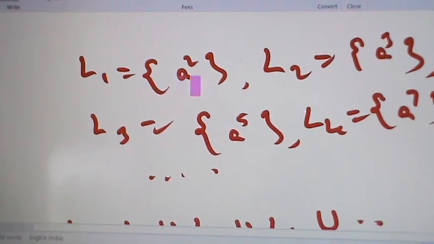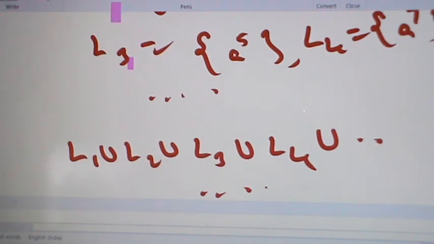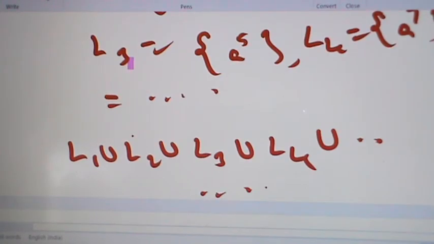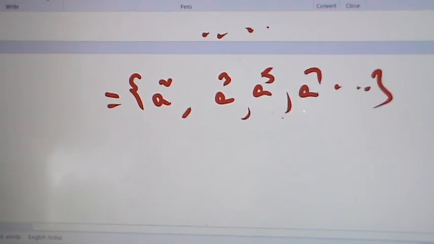When we take L1 union L2 union L3 union and so on, we have the set a square, a cube, a power 5, a power 7 and so on.